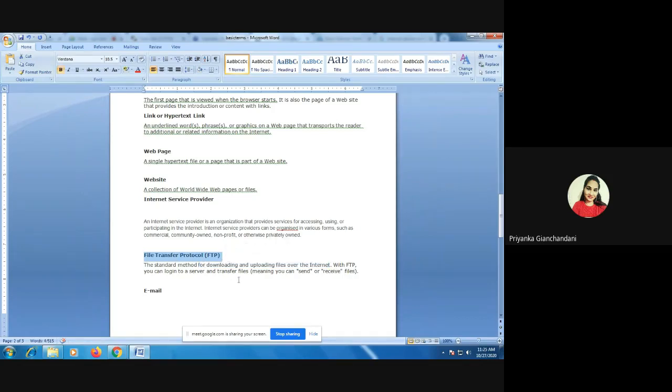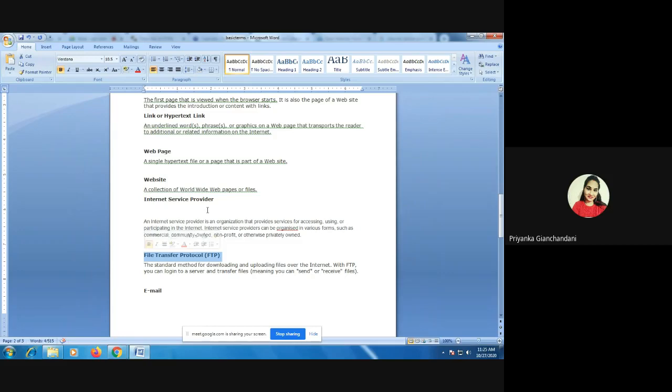So for that particular task, the protocol that we are going to use is the file transfer protocol, right? So two protocols you have learned till now. One is hypertext transfer protocol. Another is file transfer protocol. There is one more protocol, that is internet protocol, that I'll tell you in the next class, what is the purpose of internet protocol, right?